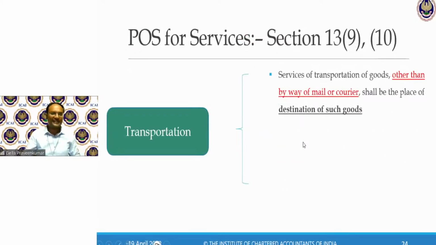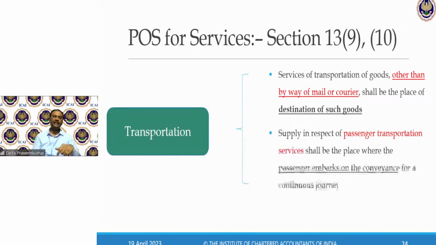Next, moving on, transportation. In case of transportation of goods, other than by way of mail or courier, the destination of goods shall be place of supply. Like say XYZ Limited is in India. There is a ocean freight carrier who is in Singapore. If the goods are carried from Singapore to India, since the goods are destined to India, place of supply happens to be India. If the recipient, the importer is registered in Maharashtra, place of supply happens to be Maharashtra. Very simple. Where the goods are destined, that will be Section 12, subsection 8, Section 13, subsection 9.